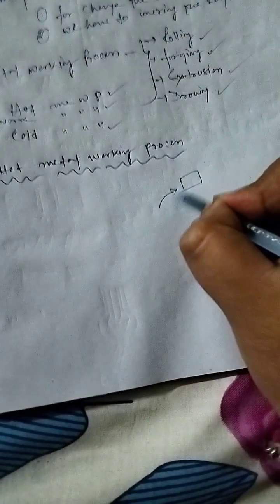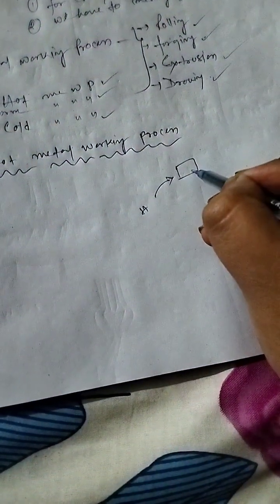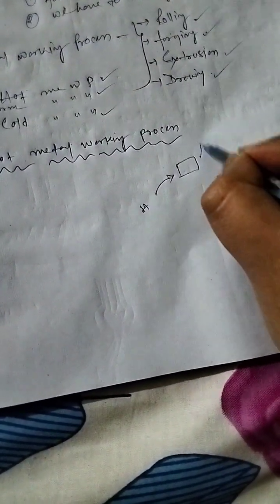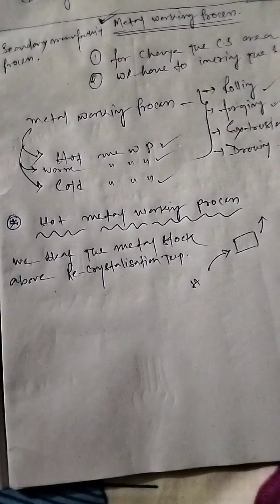In a hot metal working process, we have a metal stock, and we provide heat on that metal stock above the recrystallization temperature. So we heat the metal stock above the recrystallization temperature of the metal.